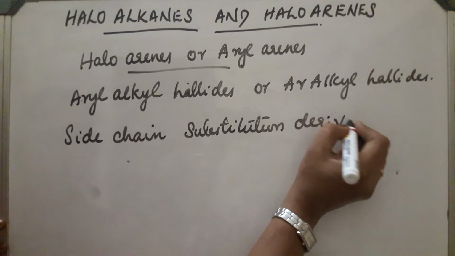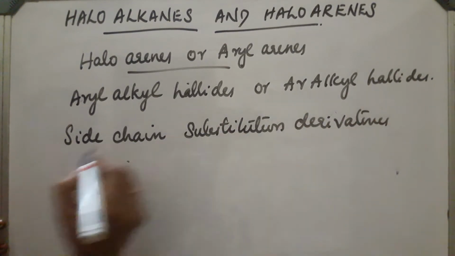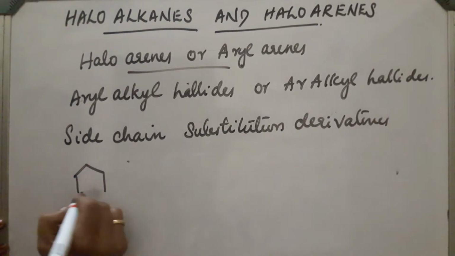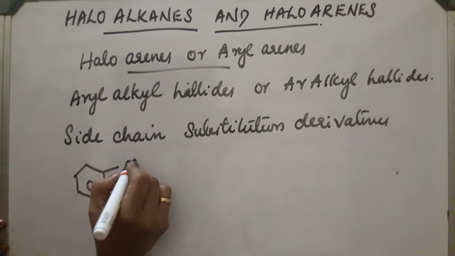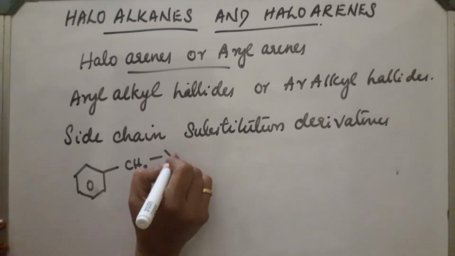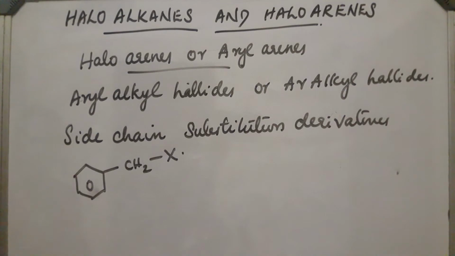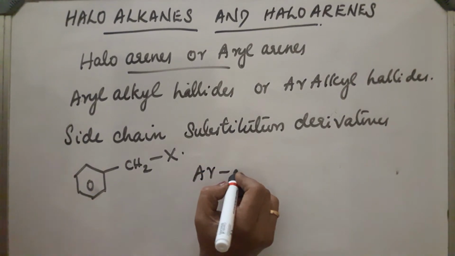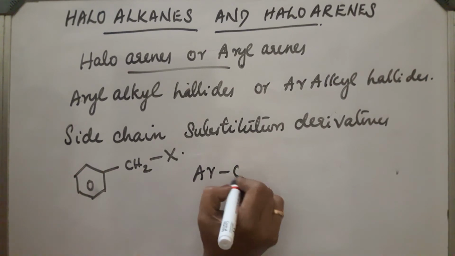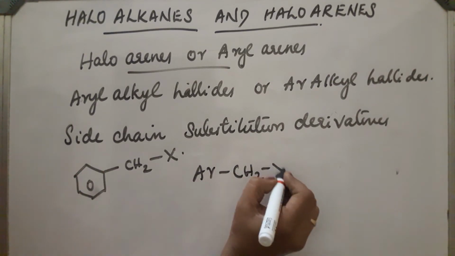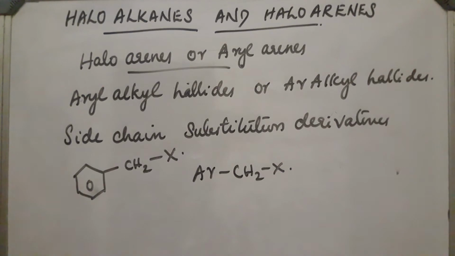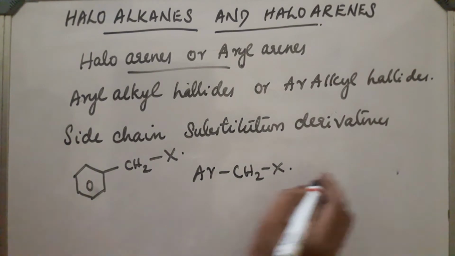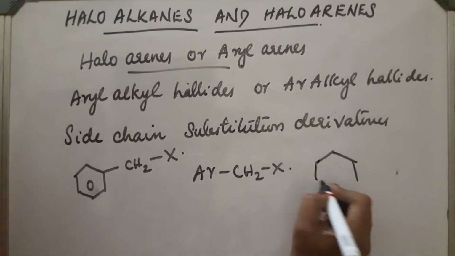Here there will be an aromatic ring with a side chain to which the halogen atom is attached. This will be the compound Ar-CH2X. The functional group can be written like this. An example is benzyl chloride.